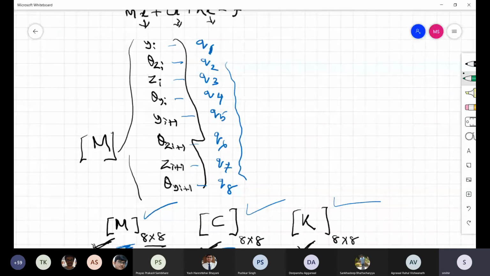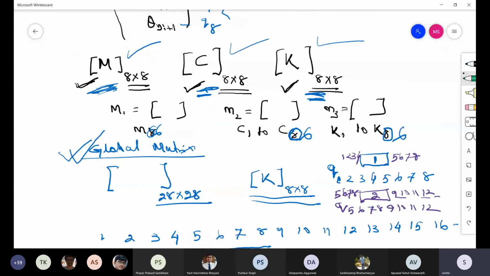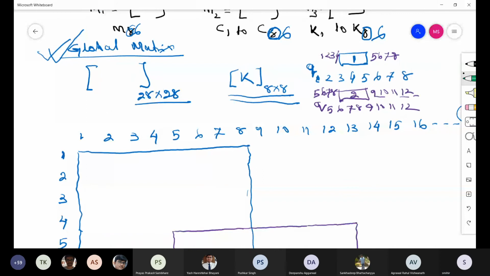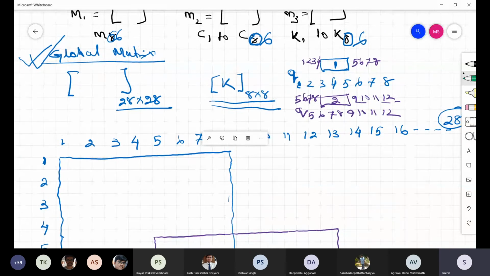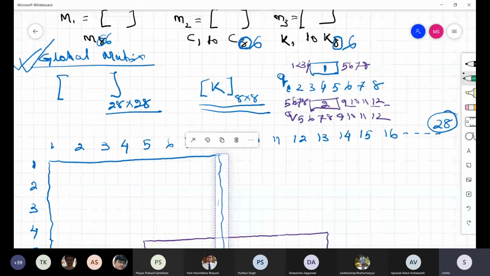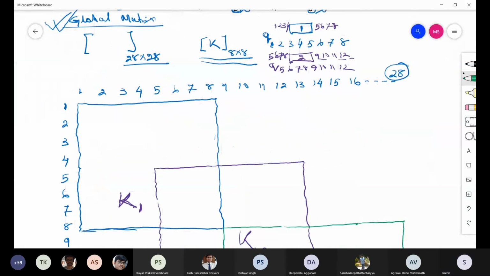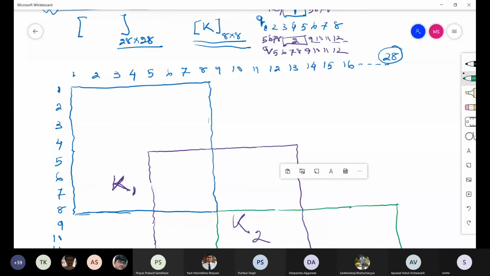The 4th nodal point refers to what? Can you give me the number, the 4th nodal point in the global matrix? Row number and column number. Sir, 13, 14, 15, 16. Very good.